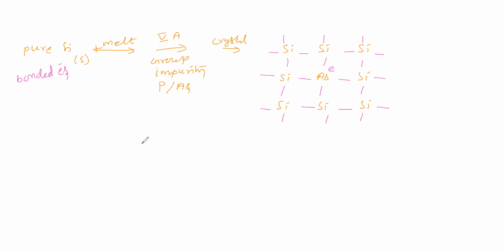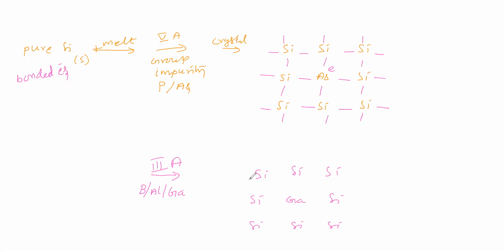Next possibility we said is by adding a third A group element. Third A group means we will add boron or aluminum or gallium. We will take this for crystallization. What we will get is, we will write silicon atoms, and we will write gallium among the silicon atoms, like this.